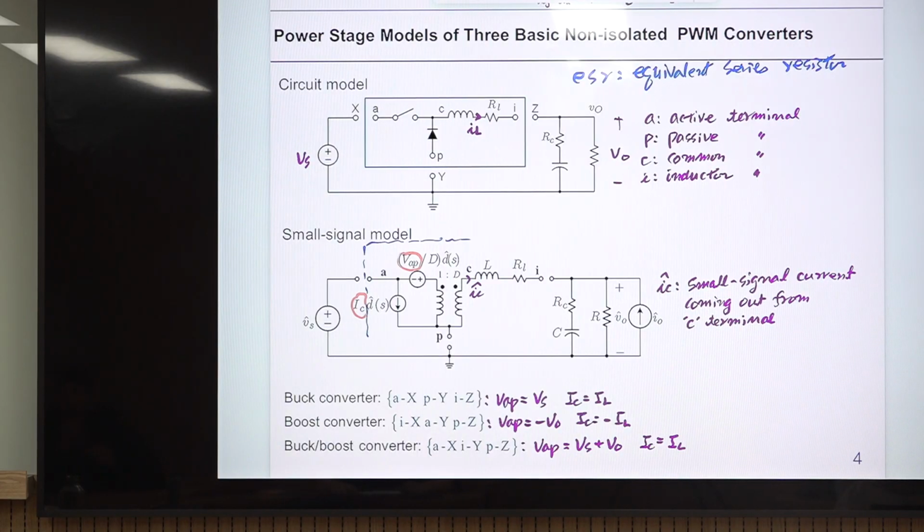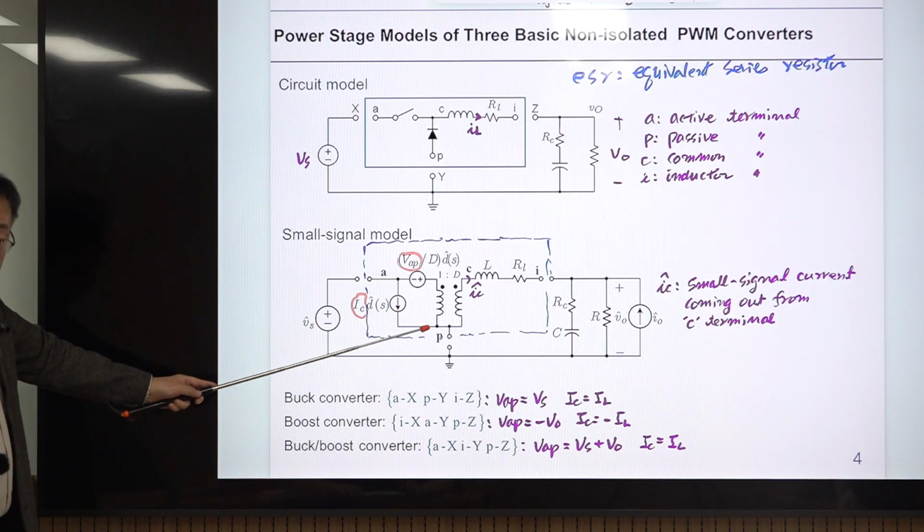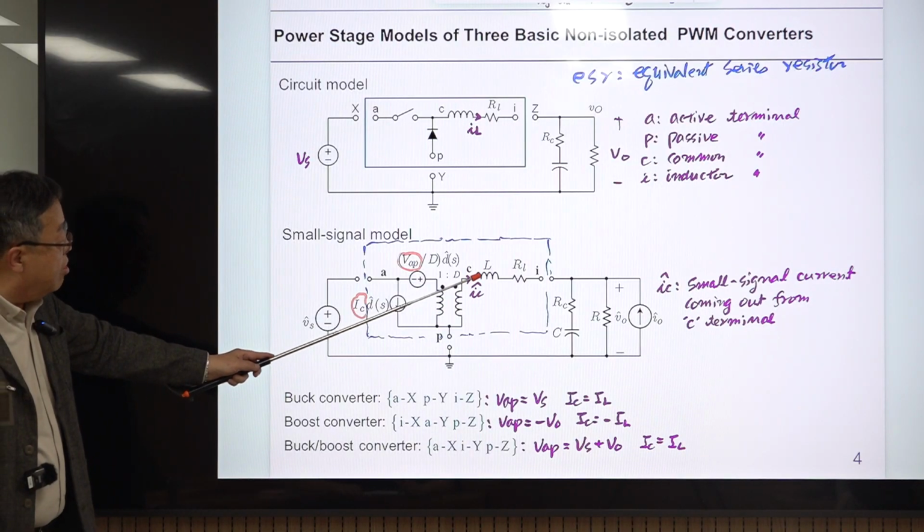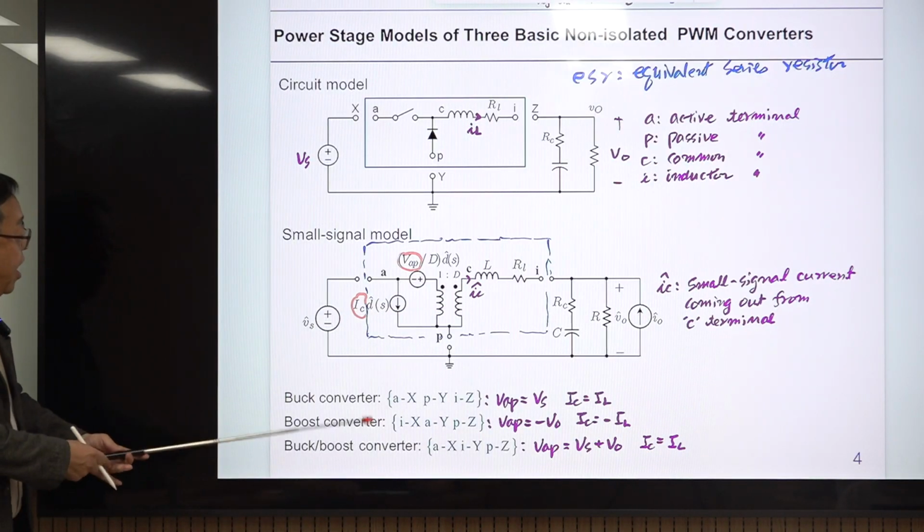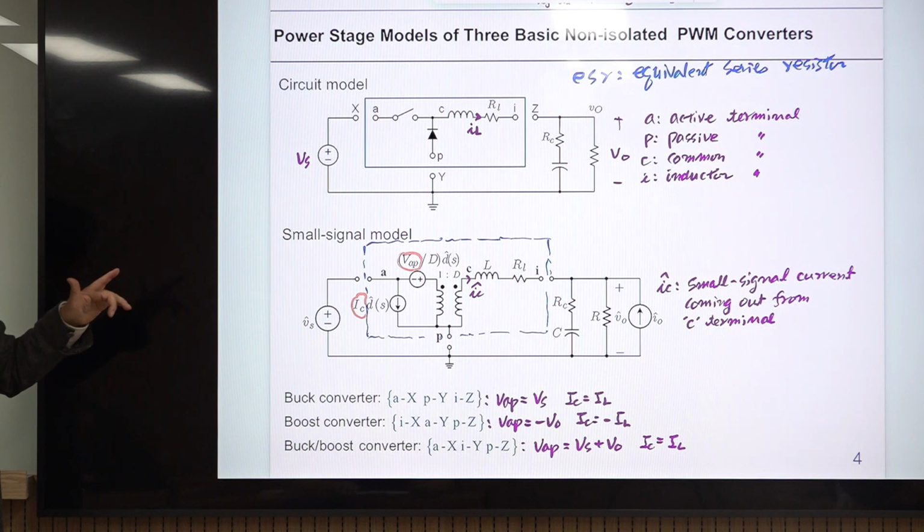So this rectangle with the solid line is replaced with the rectangle with the dotted line here. It contains a transformer, the inductor, the ESR of the inductor, and two dependent sources.